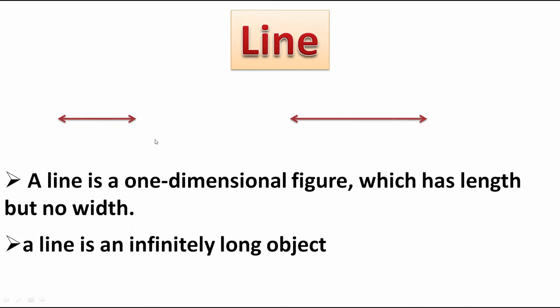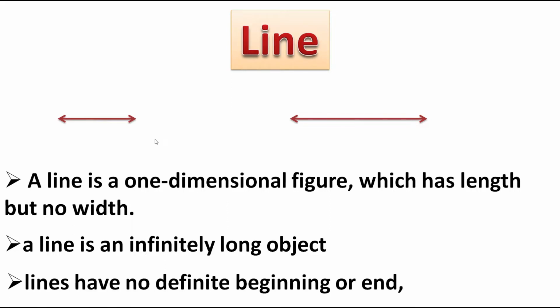Therefore, it can be infinitely long. Lines have no definite beginning or end. As I said, we can extend this from both sides, so we can't say that its beginning is from here or here. There is no definite beginning or end for a line.